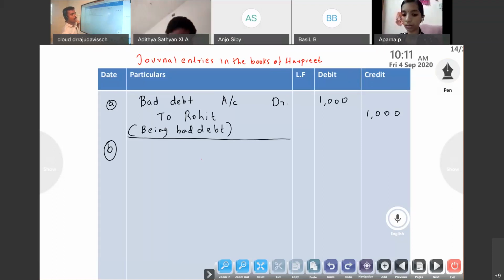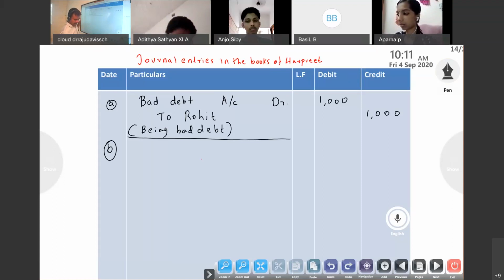Goods used by the owner. The term, goods or cash used by the owner is drawings. Is it correct? Drawings.